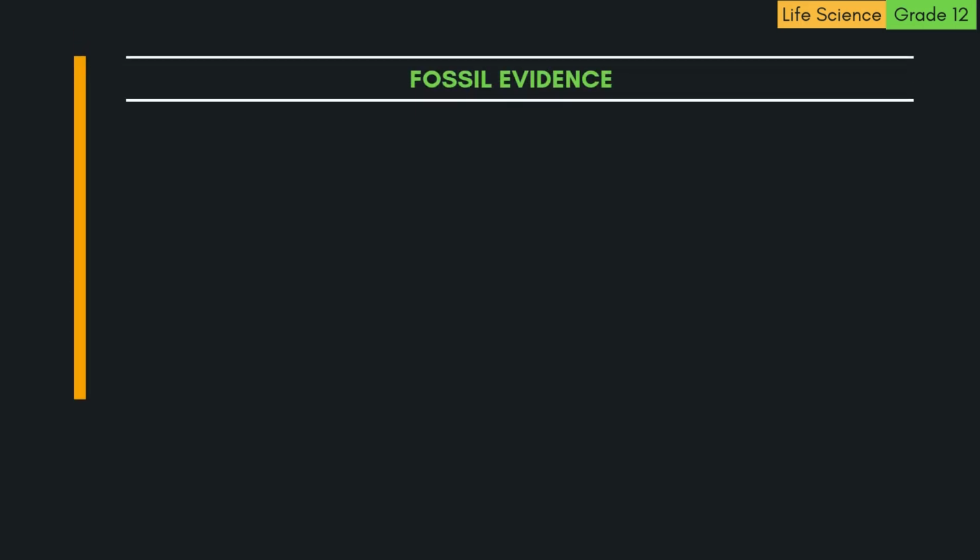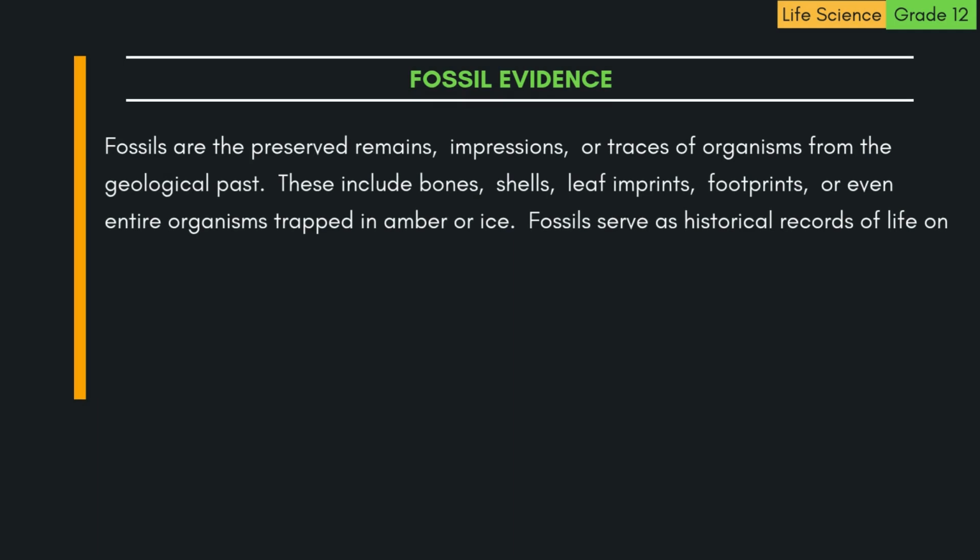1. Fossil evidence. Fossils are the preserved remains, impressions, or traces of organisms from the geological past. These include bones, shells, leaf imprints, footprints, or even entire organisms trapped in amber or ice.